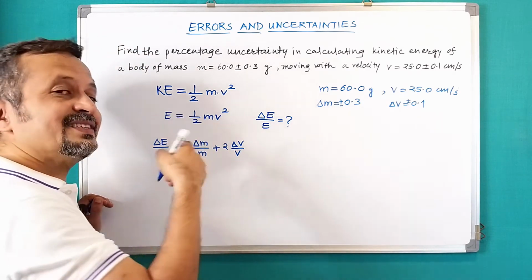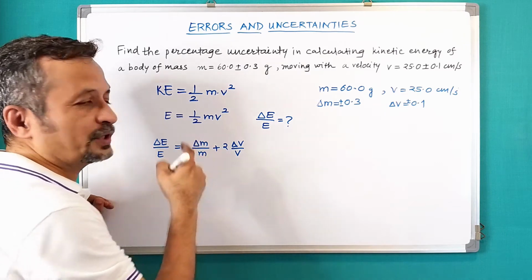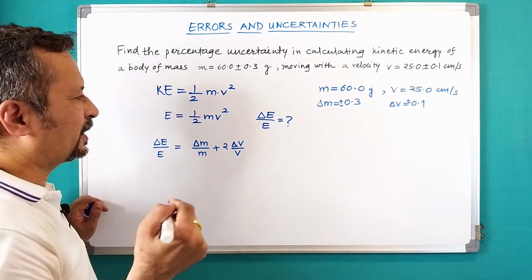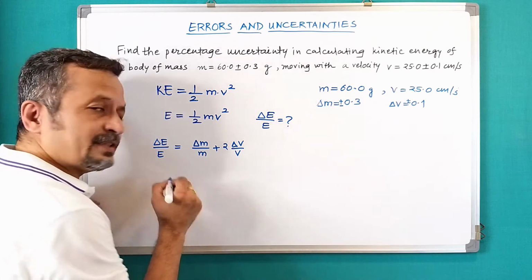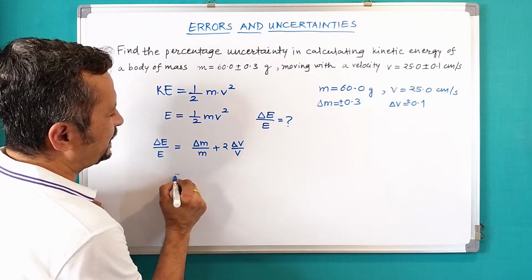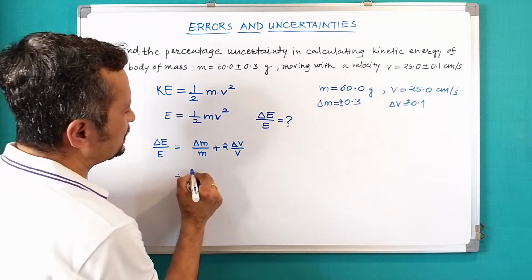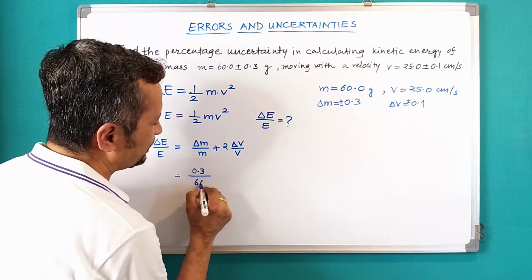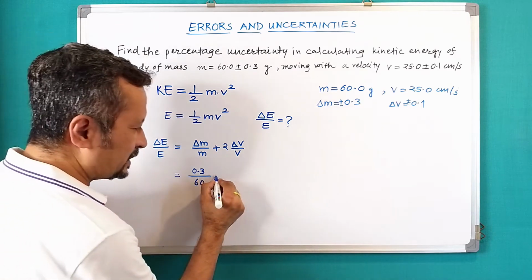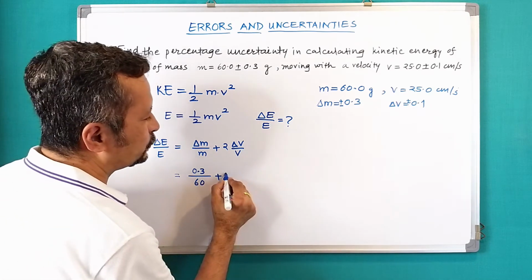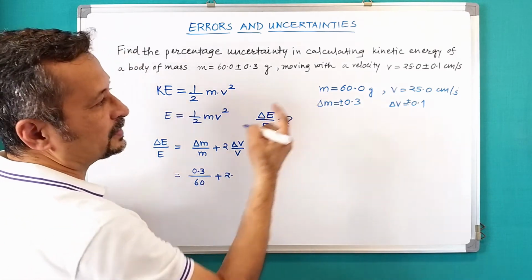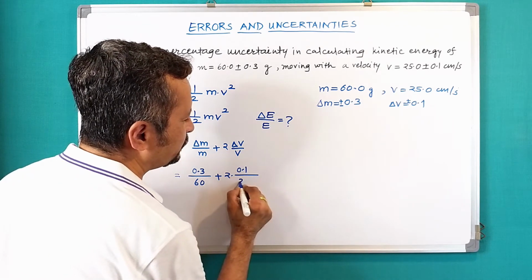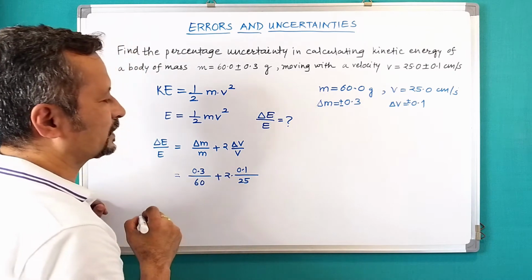Because it is v square, and that is why this 2 here, and then that would be multiplied by 100. Let us substitute. My delta m is 0.3 divided by 60, plus twice delta v. So it is 0.1 upon 25, correct?